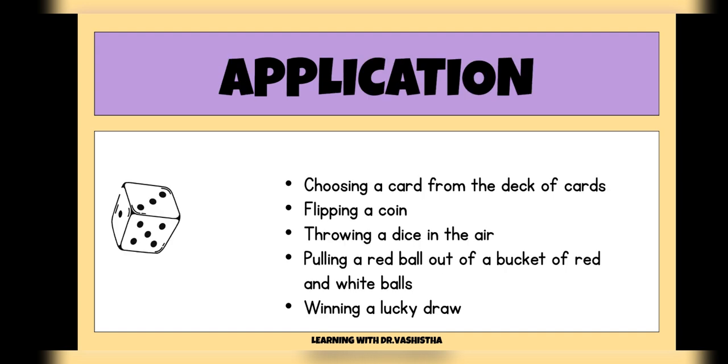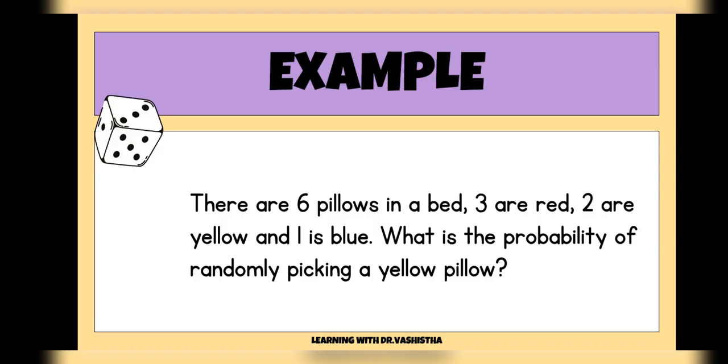So here are the most common examples where the concept of probability is applied and the result is worked out. Let us see one of the most common examples that we often see in our exams and tests. Out of the total 6 pillows in a bed, 3 are red, 2 are yellow and 1 is blue. Now we have to find out the probability of randomly picking a yellow pillow.